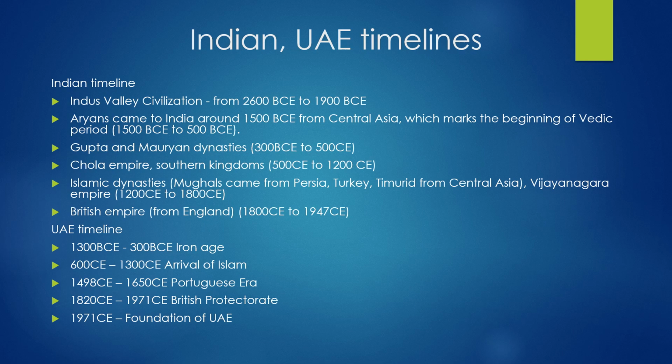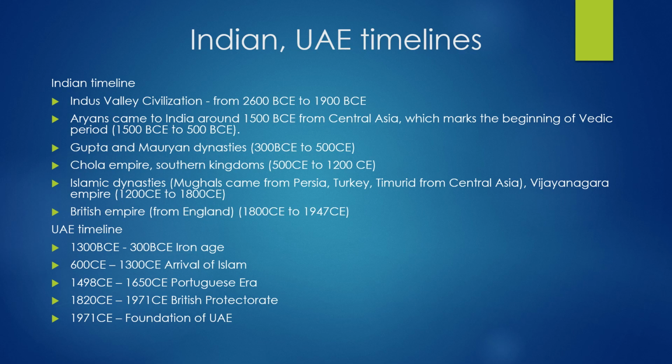Do you see something else that is common? Yes, the British Protectorate put in 1820 in UAE. Wasn't that the time when India was a British colony? UAE was a British protectorate. Can you see something else here? Pause the video and think about it. Okay. You can connect history of different places to a common thread if you observe the timeline.